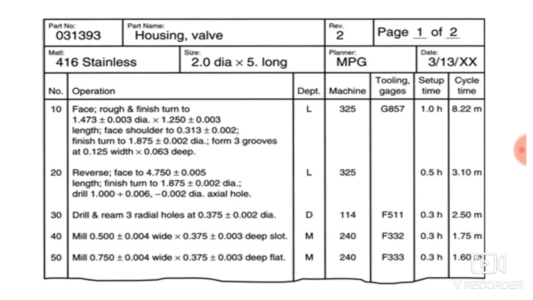Here what you have to see is that the process plan consists of various columns: compulsorily the operations, then the department, then the machine number, then the various tools or the gauges required. After that, the setup time for setting the job on the machine and the time required for carrying out that operation. So this is the best example of a process plan.